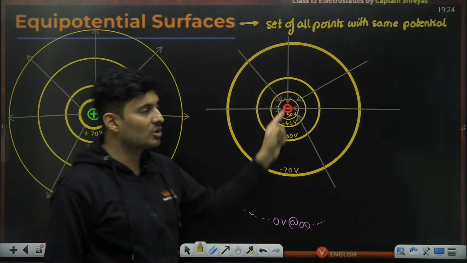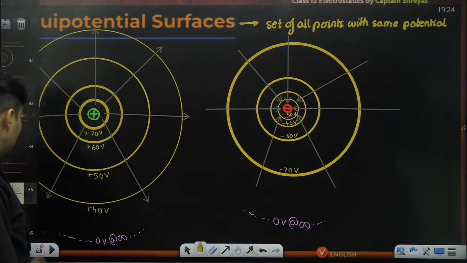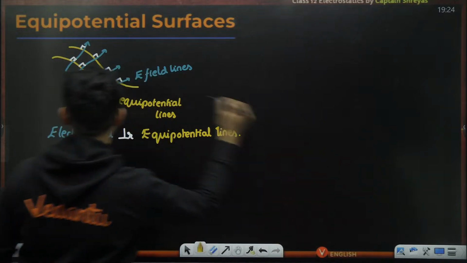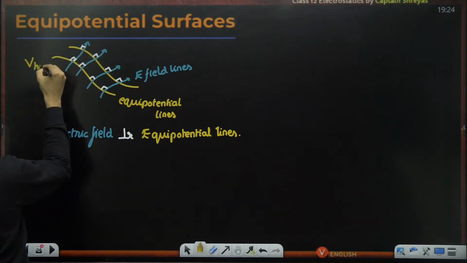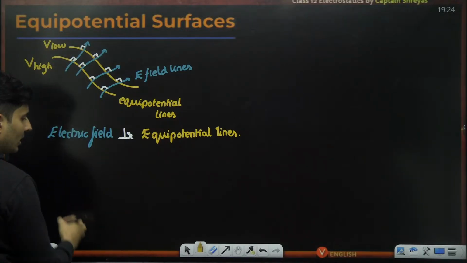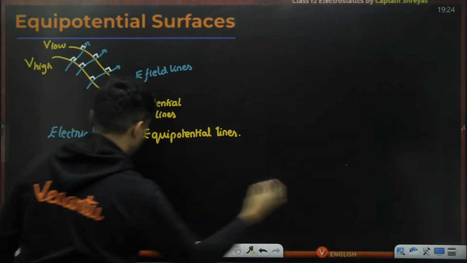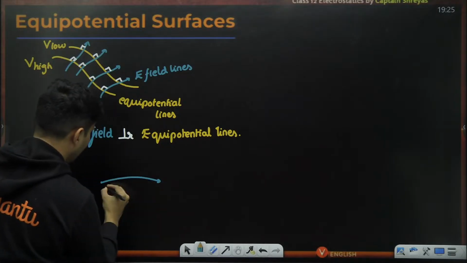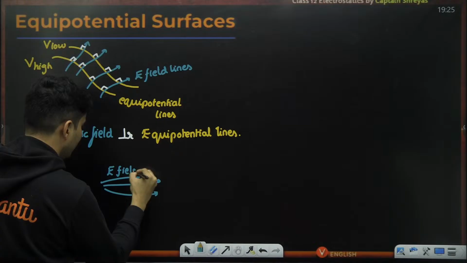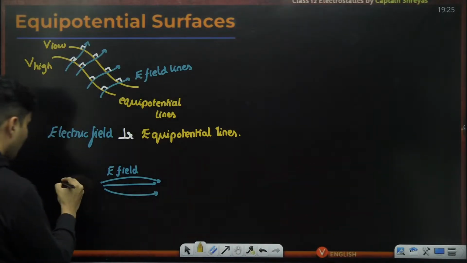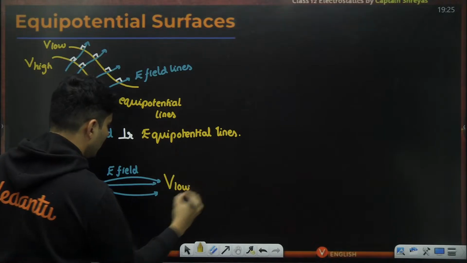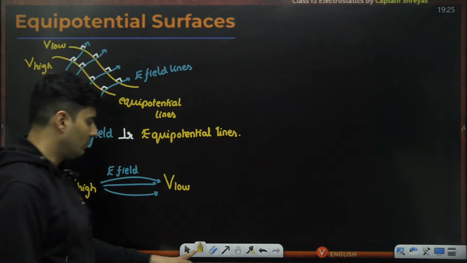Electric field always goes from high voltage to low voltage. This is always going to be true. So in this situation also, this potential might be high and this potential might be low. So the electric field lines always go from high potential to low potential. Another important property.